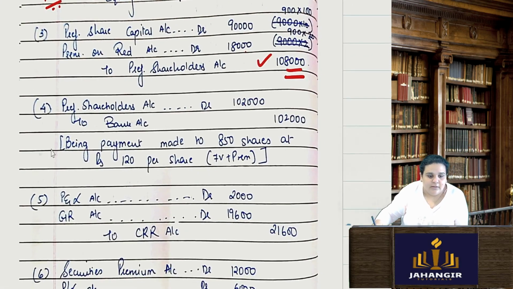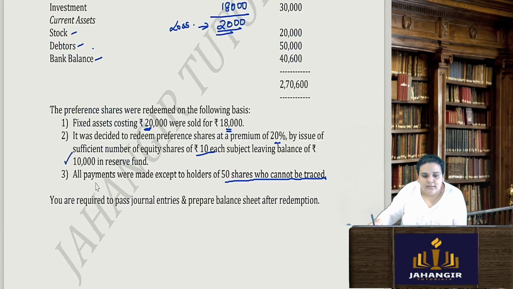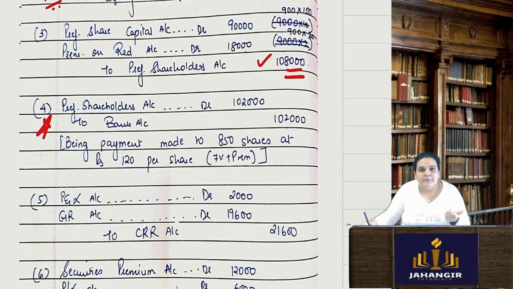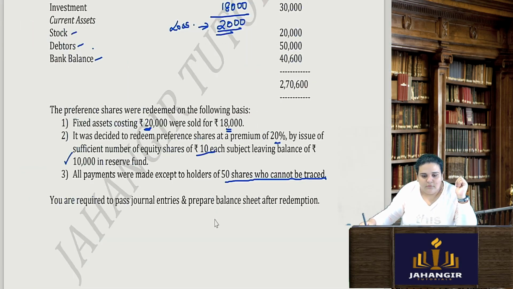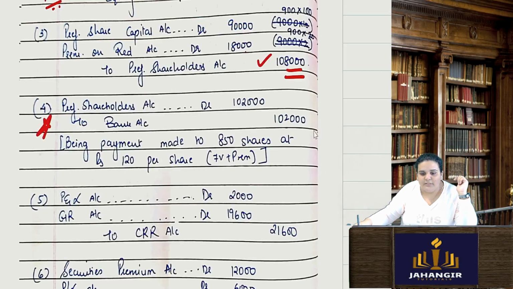But when the time came for the payment, they have told me that all payments were made except to the holders of 50 shares who cannot be traced. I am not able to trace that particular shareholder who is having my 50 shares. So here preference shareholders account debit will only be 1,02,000 to bank account. Why? Because payment on 50 shares has not been made. How much payment I have to do? 120.